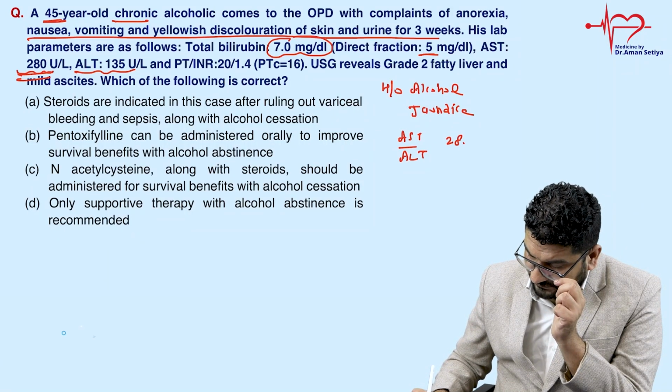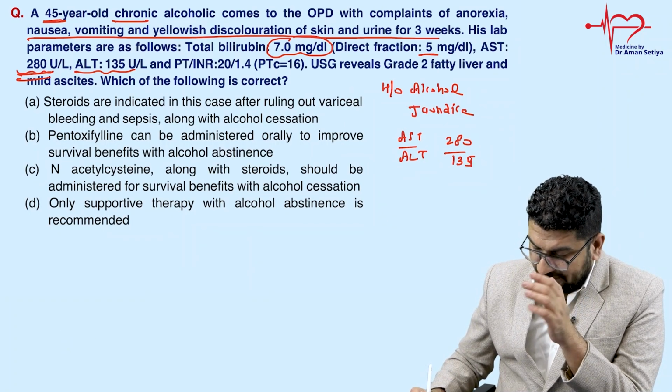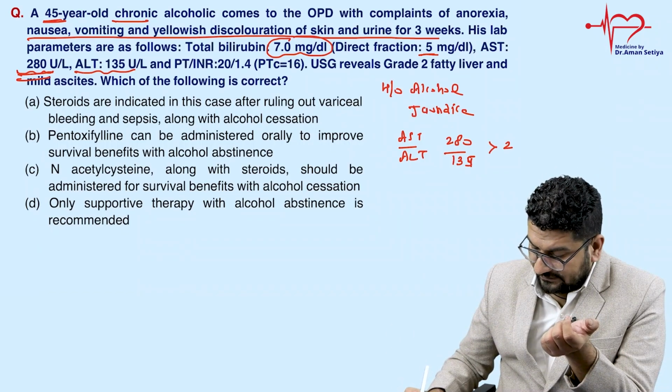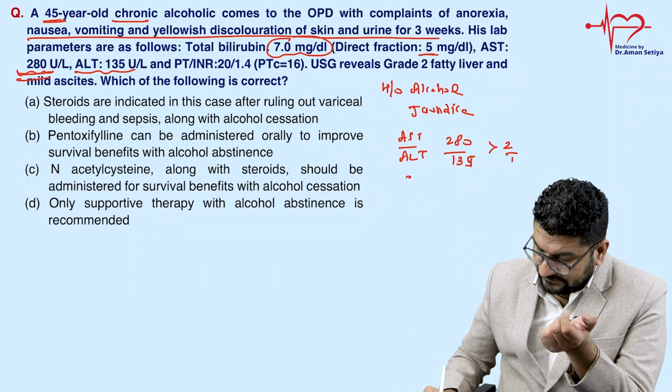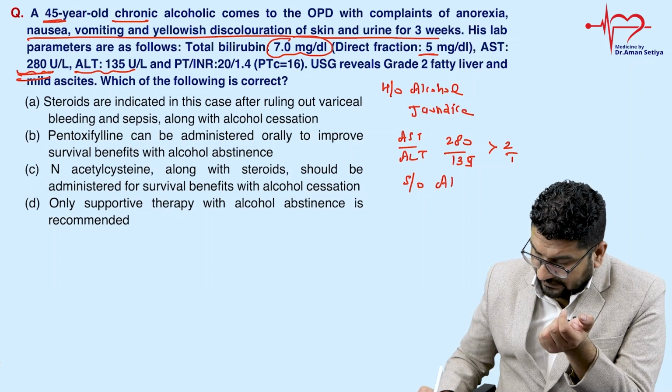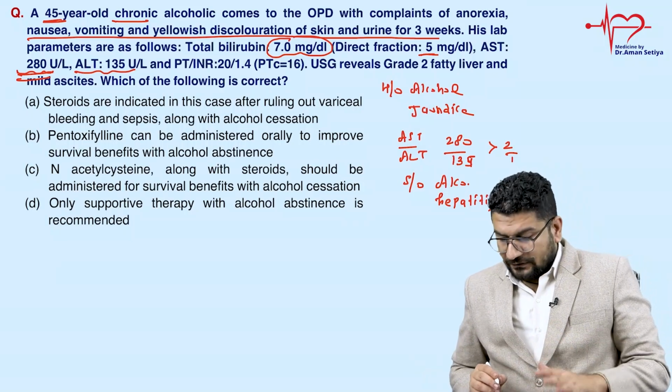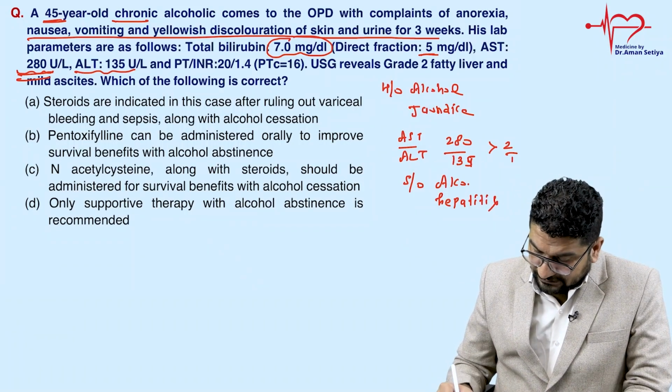If I calculate this, 280 divided by 135, let me say, to make it simple, 140 into 2 is 280. So it is coming more than 2:1. So this is suggestive of alcoholic hepatitis. The diagnosis I made: bilirubin is increased, that's why the patient is having jaundice. So the diagnosis is alcoholic hepatitis. Now PT is given.